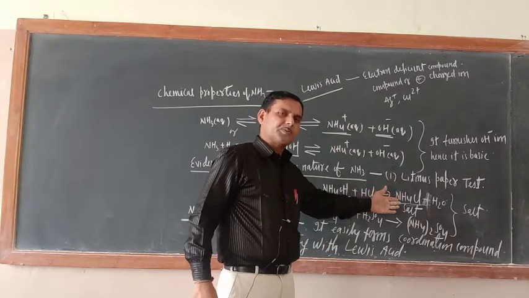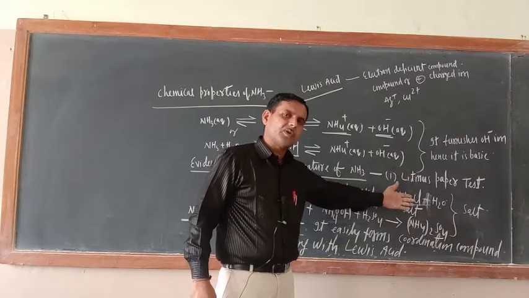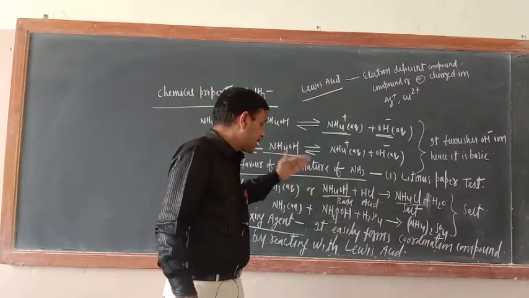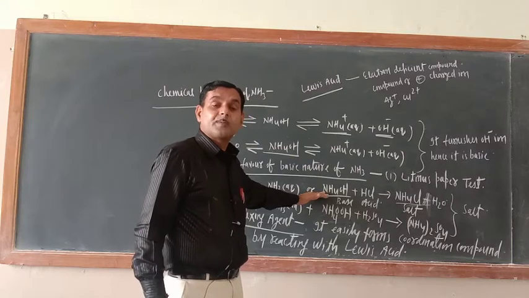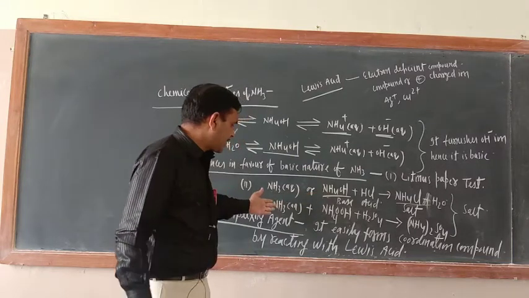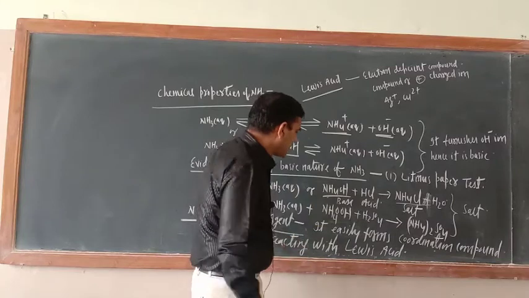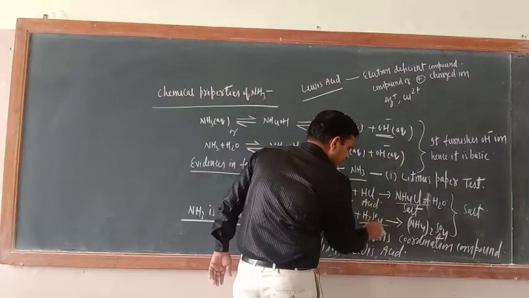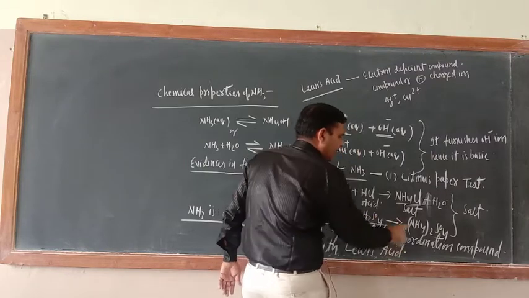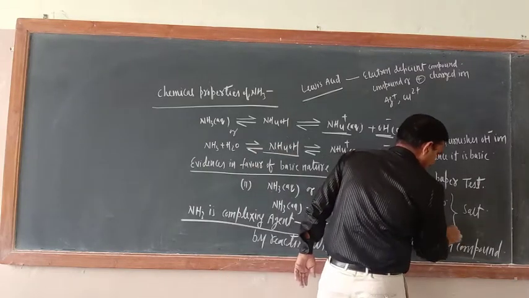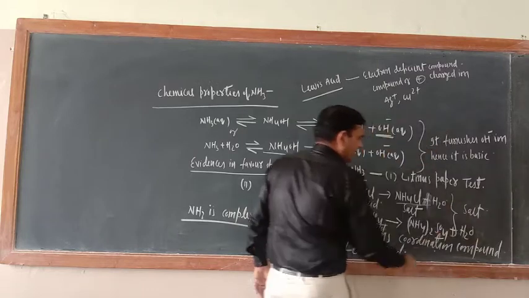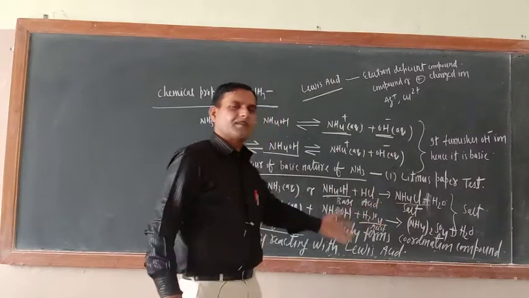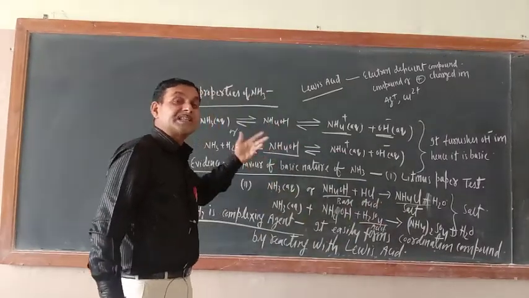Now NH4Cl is the salt. Salt and water is formed. So this is one type of neutralization reaction, and it proves that the aqueous solution of ammonia is basic in nature. Another reaction: NH3 aqueous or NH4OH reacts with the acid H2SO4 and forms (NH4)2SO4 plus H2O. So again here (NH4)2SO4 is a salt. Again salt and water is formed. So it proves that ammonia is basic in nature.